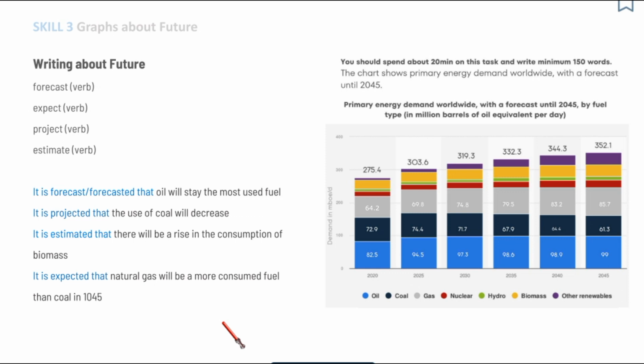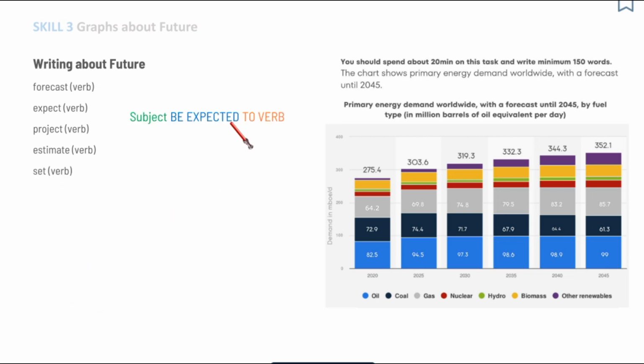Next, let's have a look at how we can use verbs. And we will use them in passive voice in structures like this. It is forecast that. By the way, forecast in the past, verb 3, can be either forecast or forecasted. Both are fine. Next is it is projected that, it is estimated that, it is expected that. So it's pretty much the same structure. We only change the verbs.